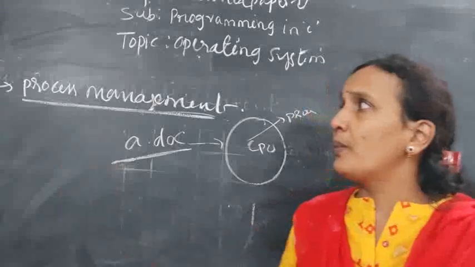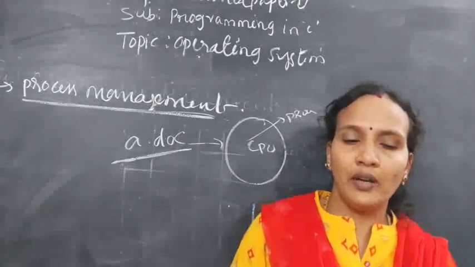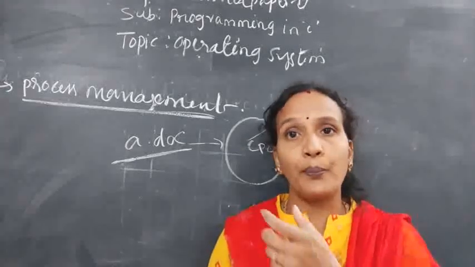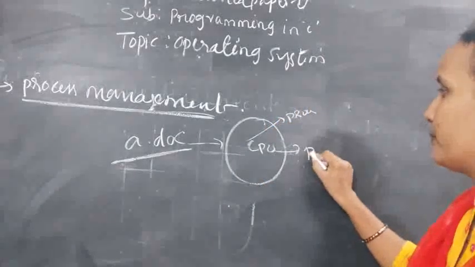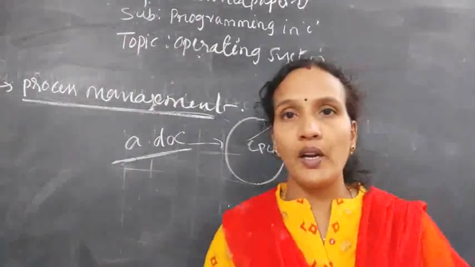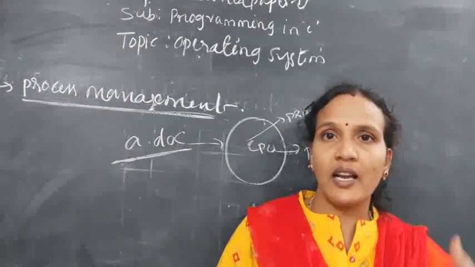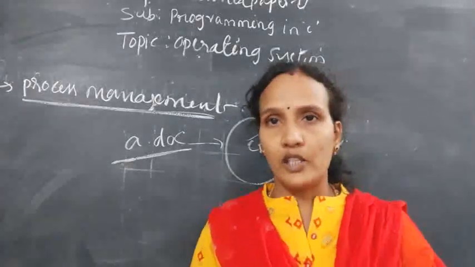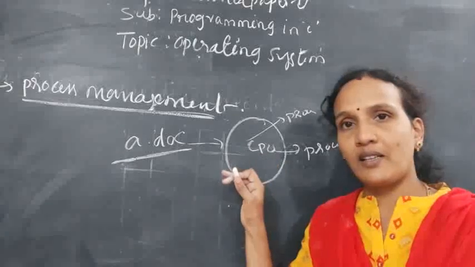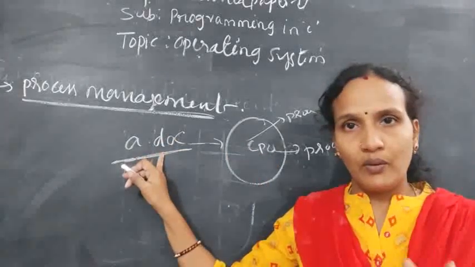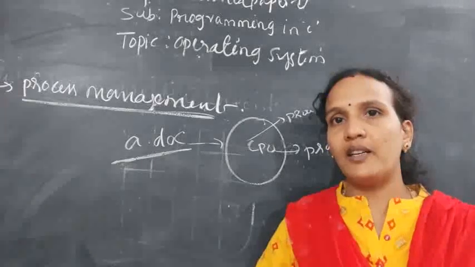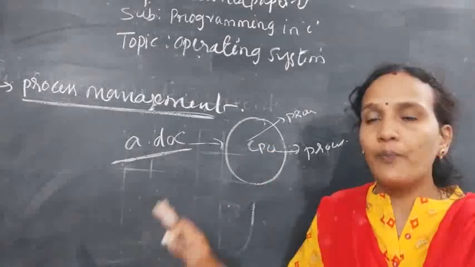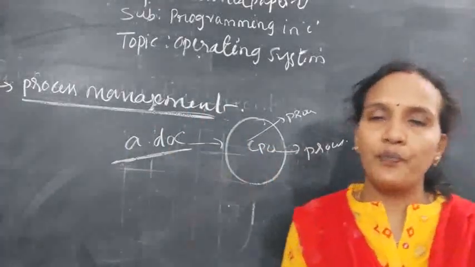Process management means, whenever any program is waiting for execution, it is the job of the operating system to give a processor. CPU is also called a processor. So the operating system should give processor time to that process for execution. Understood? And when the process completes its execution, it should release the process from the processor and load another process into the CPU.